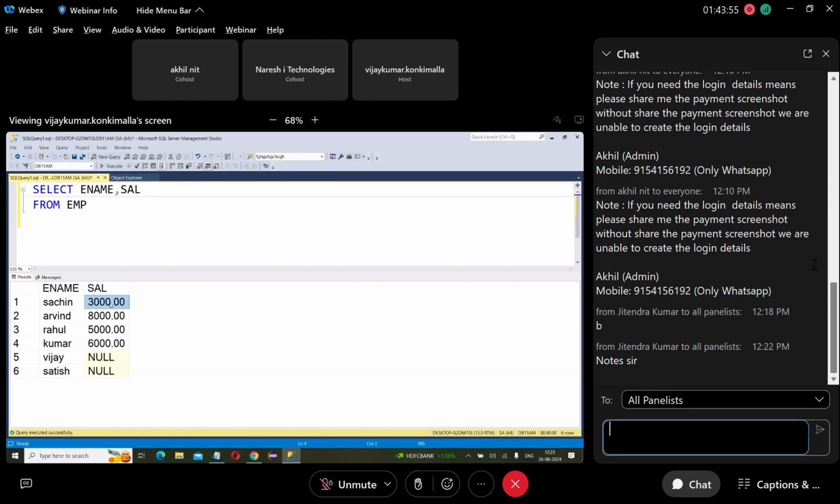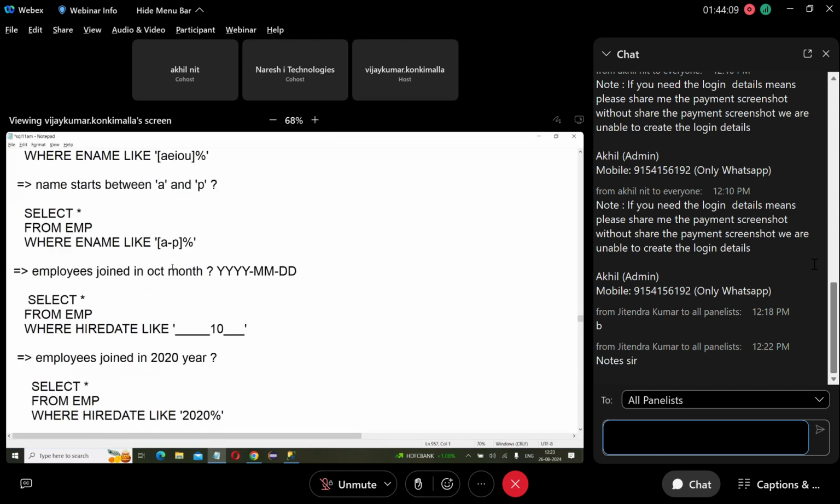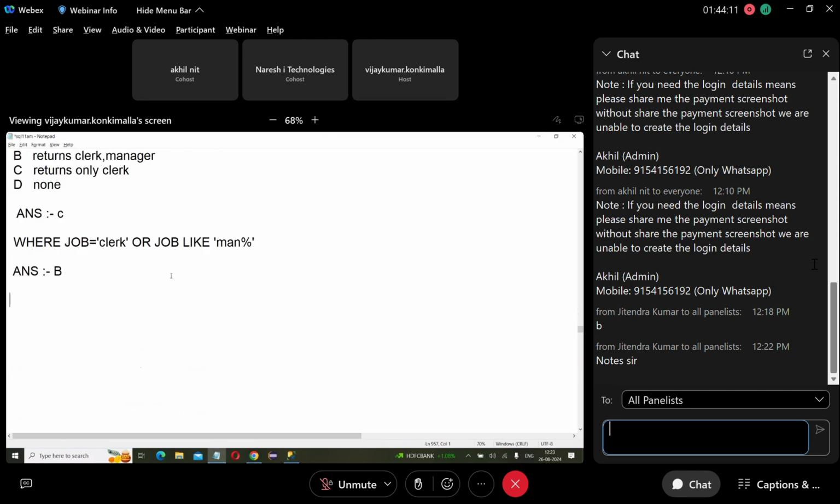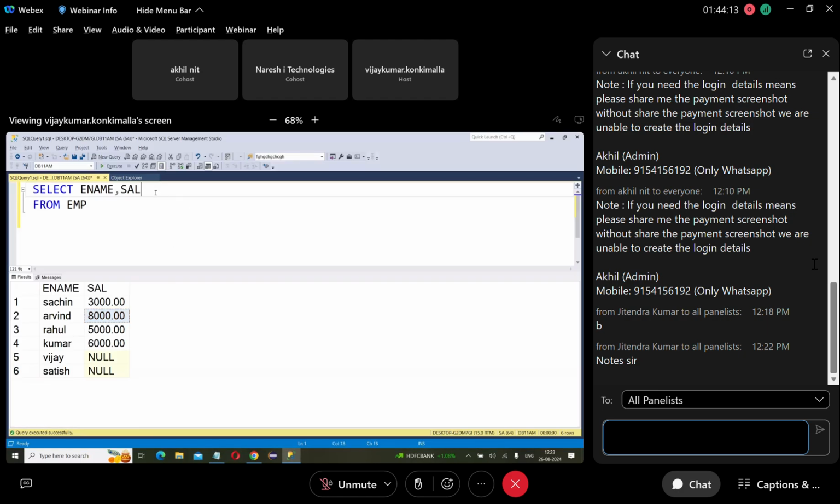This table contains monthly salaries, but the user wants annual salary. Then in my output, I want to show the annual salary. If you know monthly salary, can't you calculate the annual salary? Yes. Then salary into 12. Multiply salary with 12.